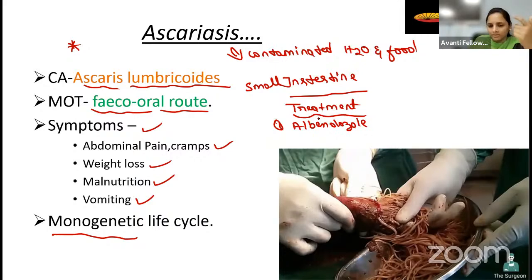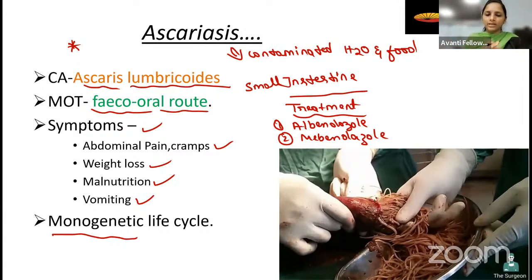If any zygotes or any ascaris are there in the stomach, it will kill everything. Okay, fine. Albendazole and mebendazole. Easy to remember, right, student? Zole is there in the end. Mebendazole and also albendazole. So they will give these for ascariasis.